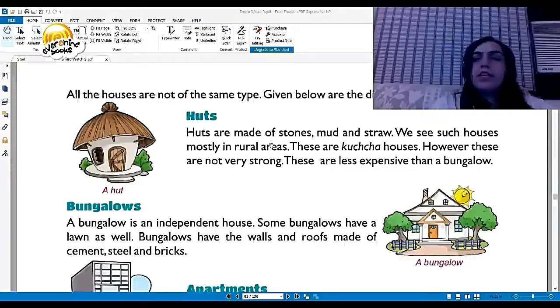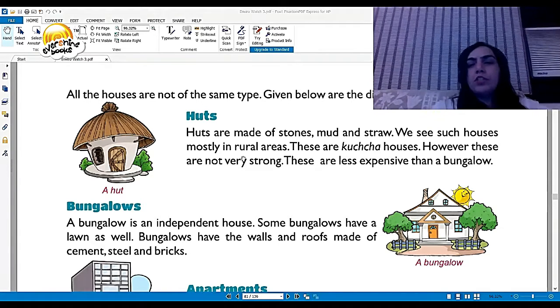I would like to show you in your book the images of these houses. So here you can see the hut or the kacha house, and then we'll go to pakka houses. Huts are made up of stones, mud, and straw. We see such houses mostly in rural areas. These are kacha houses. However, these are not very strong. These are less expensive than a bungalow.